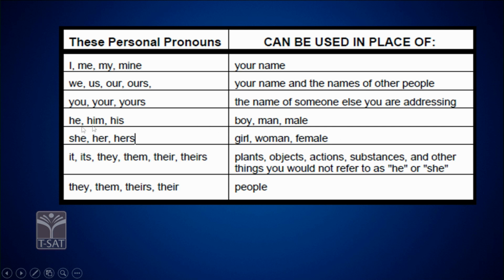When you come across masculine gender, you can make use of these personal pronouns. Feminine gender, girl, woman, female, can be replaced with these personal pronouns called she, her, hers.